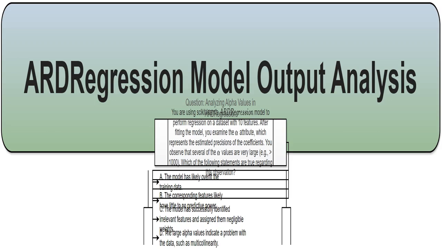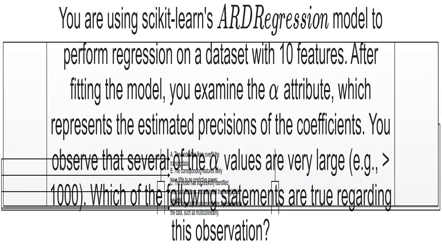I'm analyzing the output of the scikit-learn ARDRegression model, specifically focusing on the interpretation of the alpha values. ARD stands for Automatic Relevance Determination. It's a Bayesian method for feature selection. We're given a regression model's output and asked to interpret it. We have large alpha values, and we need to determine what this means about the model and features.